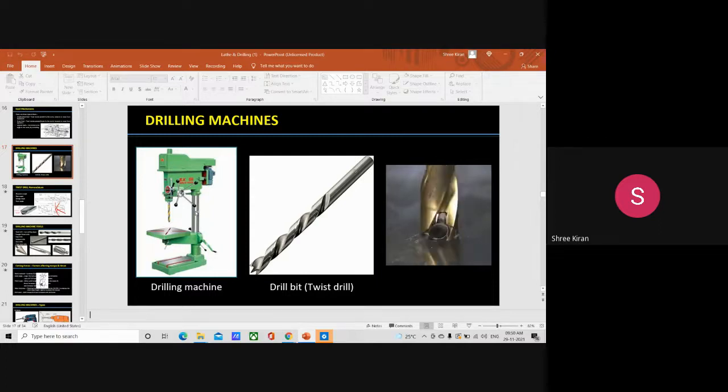Then it is accurately machined and the table can be moved up and down. This is the table which can be moved up and down with this handle. So what does it mean?